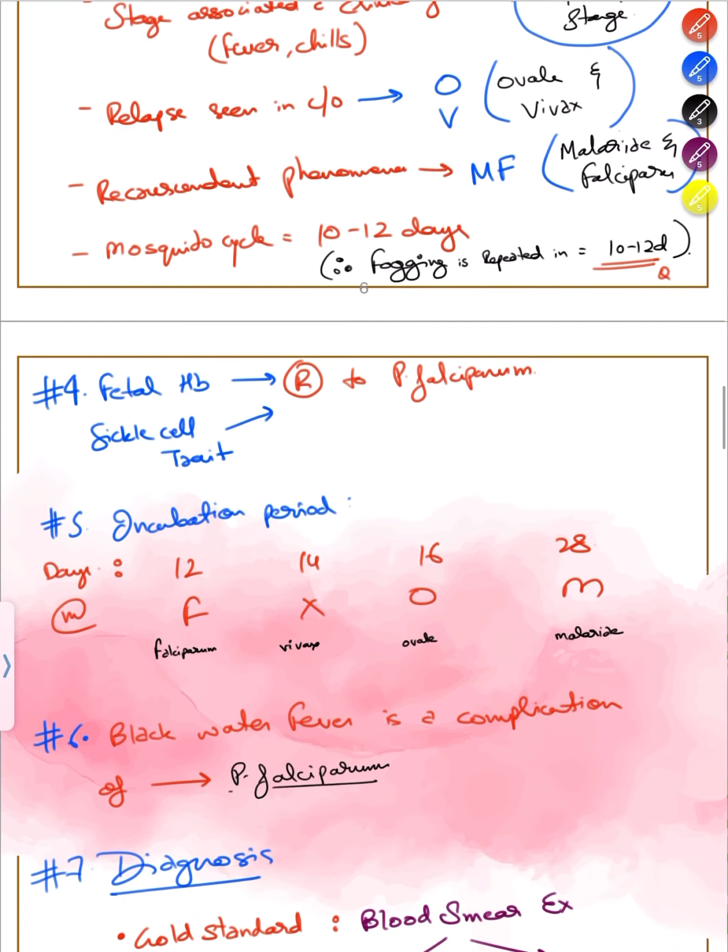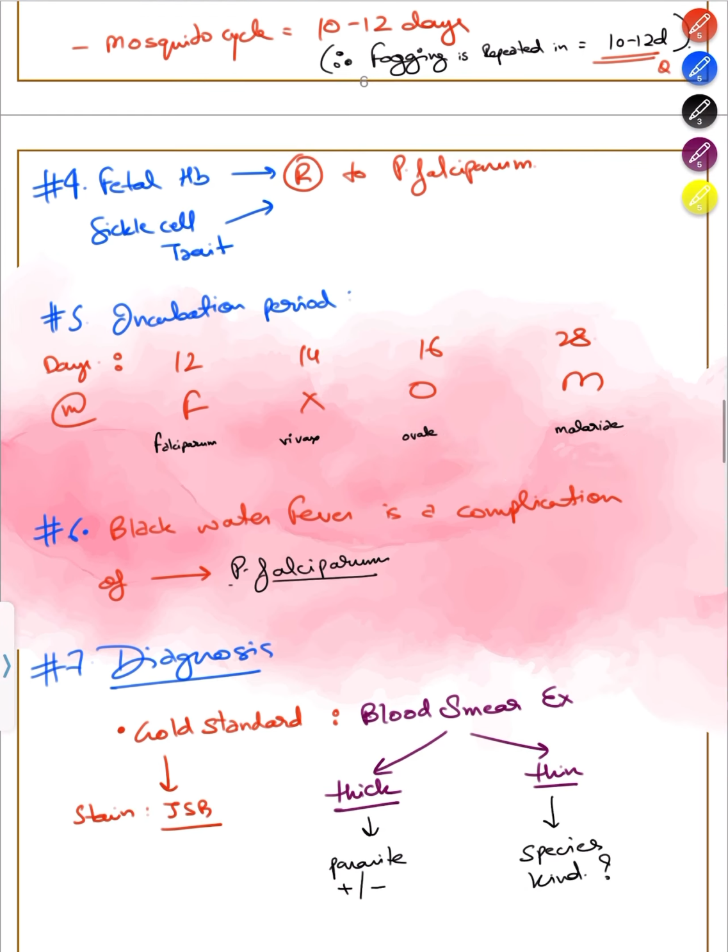How to remember incubation period of various species of Plasmodium? You will have to remember FXOM, and then you'll have to remember 12, 14, 16 and 28. Instead of 18, you will go 28. F is falciparum, X is vivax, O is ovale, and M is malariae. Black water fever is a complication of falciparum.